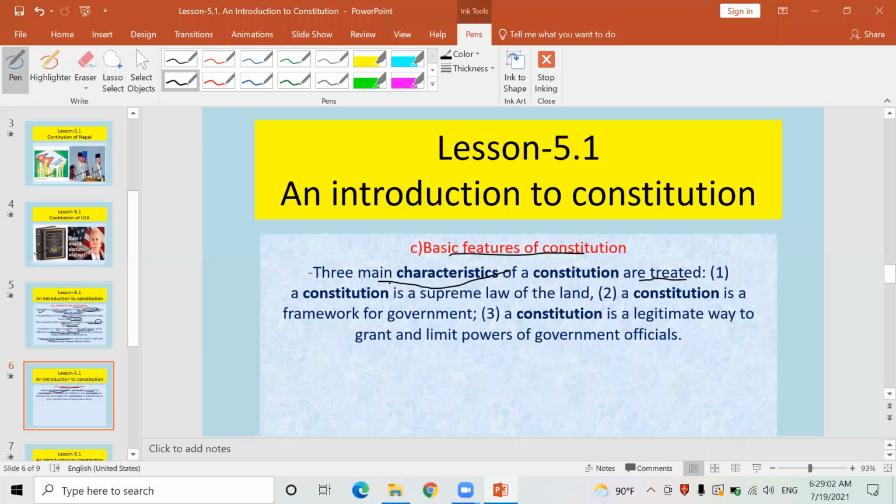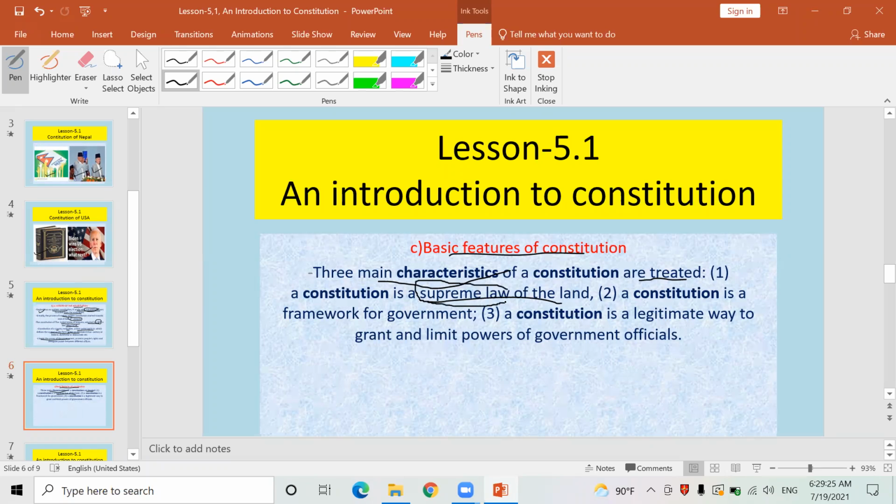Look here. The first characteristic and feature of the Constitution is that the Constitution is the supreme law of the land of a particular country. Okay, so the Constitution is the supreme law of the country, supreme law of any nation. Therefore, supreme law.